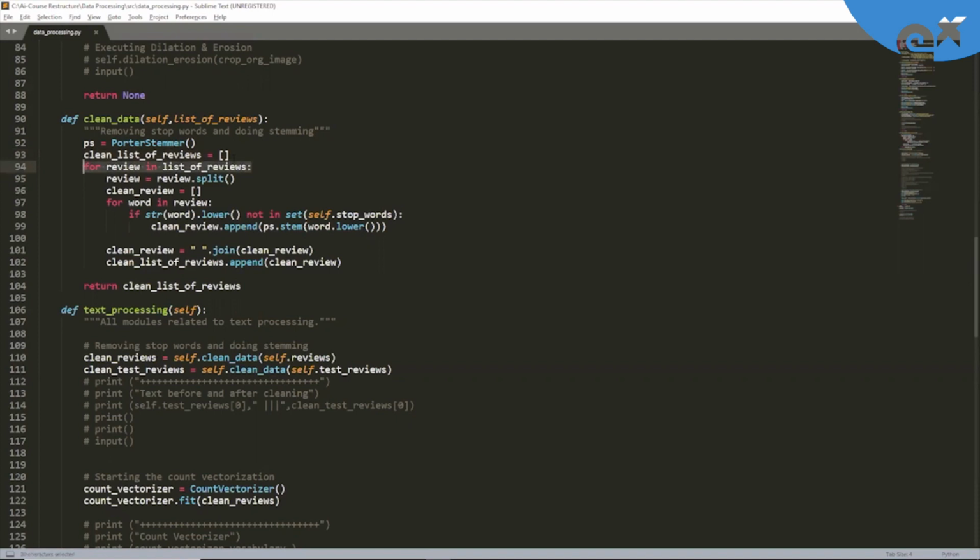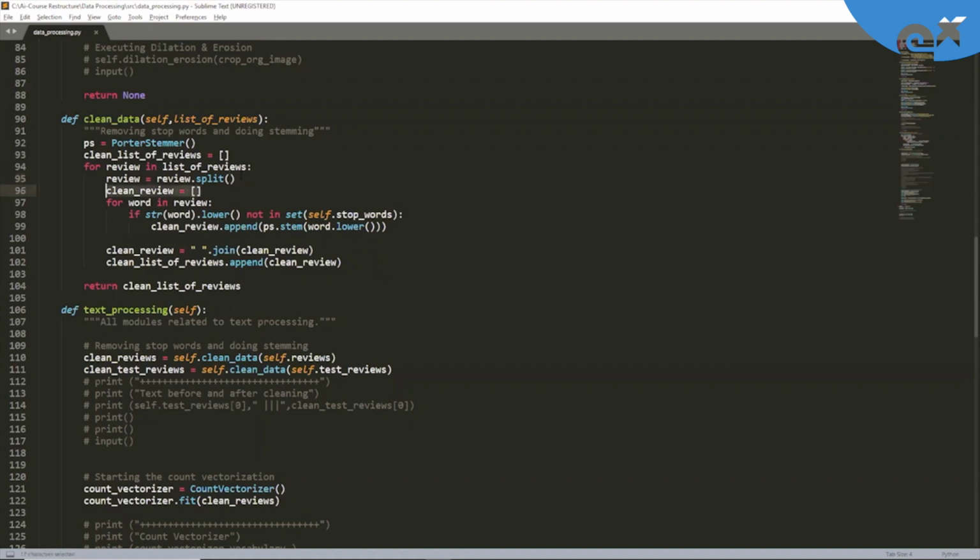First, let's write a loop in this line. We are writing a loop on all the reviews which are part of list of reviews. Then we are simply applying a split. What is this split function? In a sentence, if we have multiple words and we apply the dot split function on it, it will simply split the sentence into words. By default, if you don't specify anything inside this function, it will split your sentences on spaces.